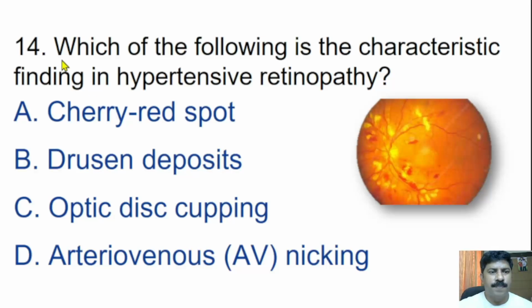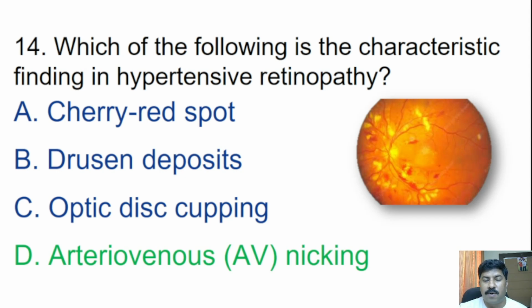Next question. Which of the following is the characteristic finding of hypertensive retinopathy? Cherry red spot, drusen deposits, optic disc cupping, or arteriovenous nicking. The characteristic finding of hypertensive retinopathy is arteriovenous nicking. Arteriovenous nicking is also known as AV nicking. It is a phenomenon observed during an eye examination.